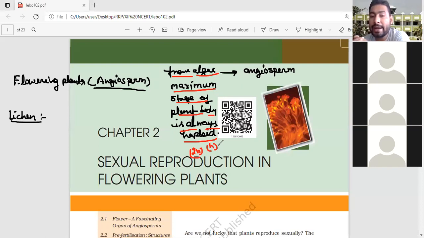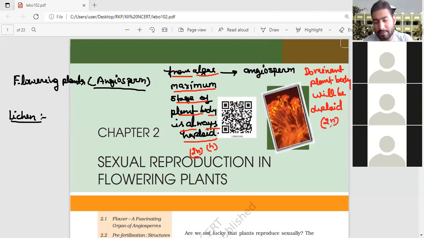But when you arrive at the angiosperm, the dominant plant body will be diploid in nature. Are you getting it or not?